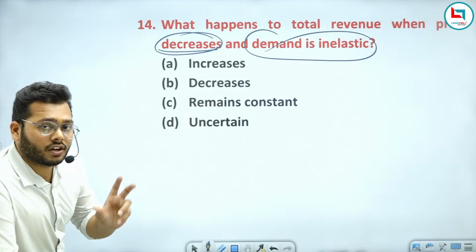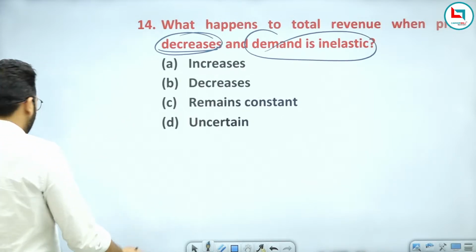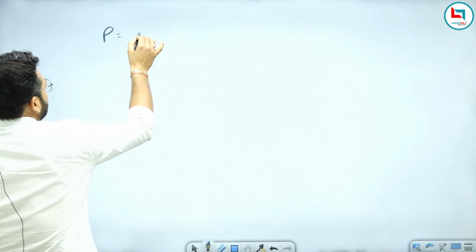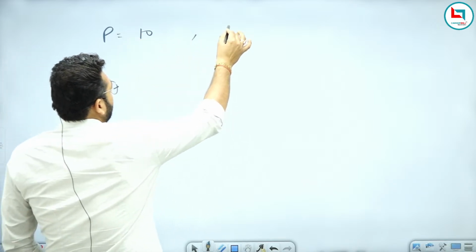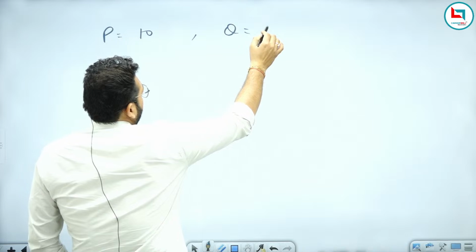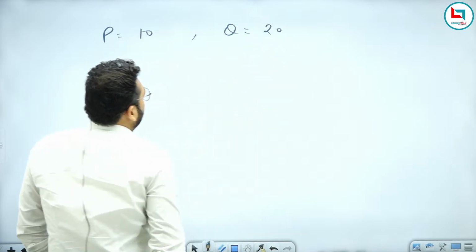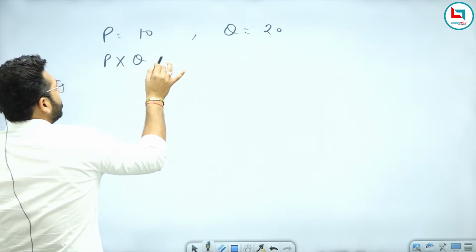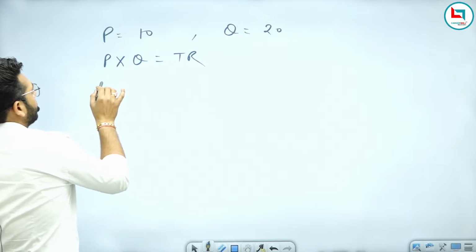So let's try to understand this concept with an example. Let's say the price of this marker is rupees 10, and at rupees 10 you are buying 20 units. So I can say P into Q equals total revenue for the seller. Price means 10.